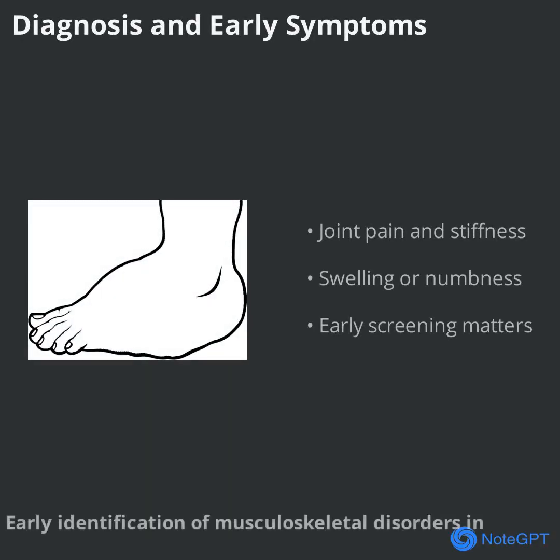Early identification of musculoskeletal disorders in diabetes is essential for effective management. Symptoms can include joint pain, stiffness, swelling, and reduced range of motion. Some conditions, like arthropathy, can be detected with simple physical tests, while others may require imaging or nerve studies. It's important to differentiate between MSK disorders caused by diabetes and those from other causes, as this guides the best treatment approach. Regular screening and awareness of early warning signs can make a significant difference in outcomes.